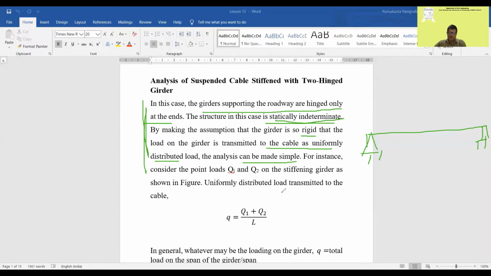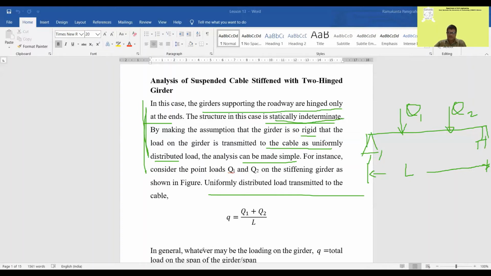Suppose in the span there is a force Q1 and a force Q2. If Q1 and Q2 are two loads, then what will the UDL be on the stiffening girder? Q1 plus Q2 divided by the length of the girder.